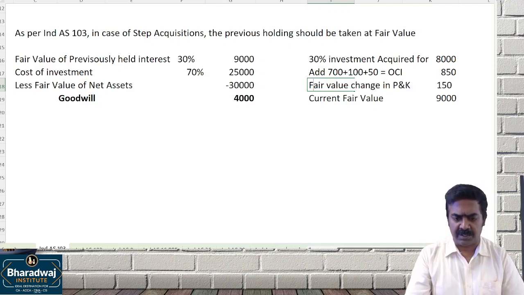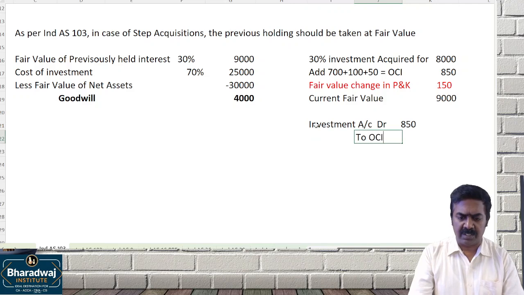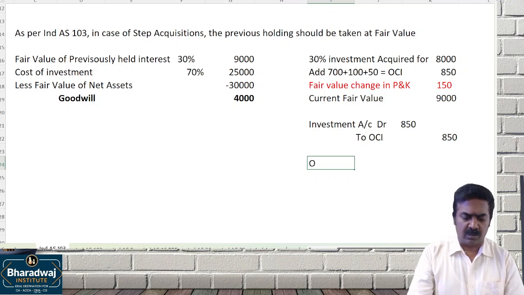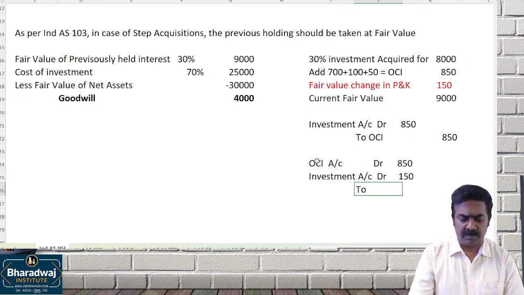I hope in the last session we did the same question of this model. Previously they would have done 850 to OCI in the investment account. Today that OCI account has 850, and the investment account 150 to the profit and loss account.